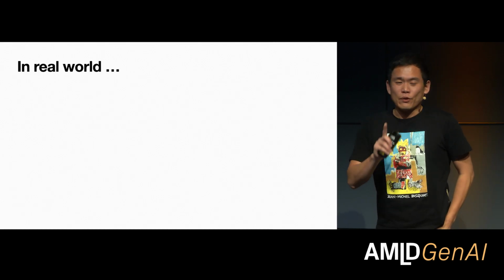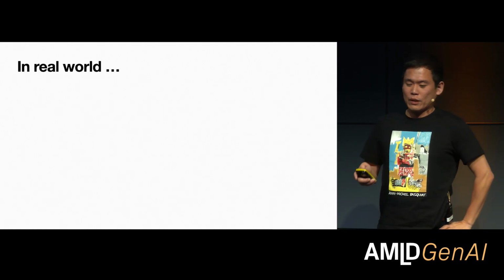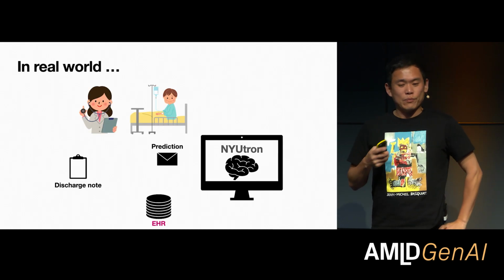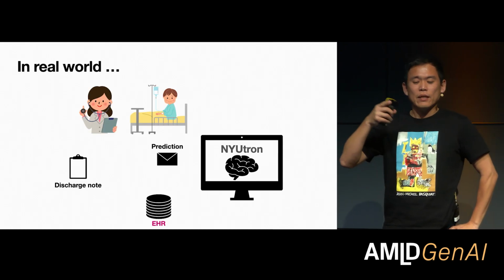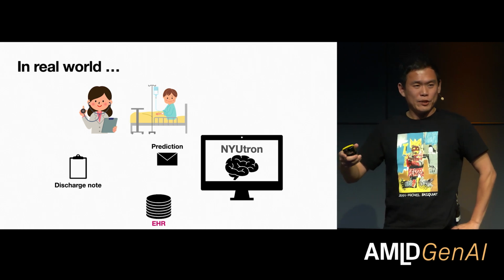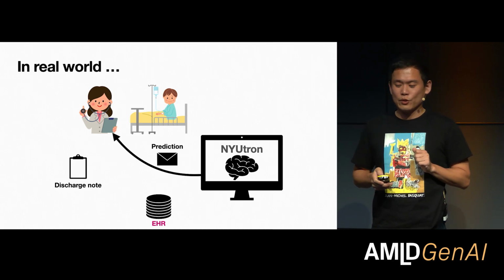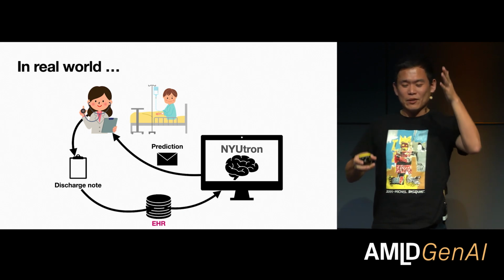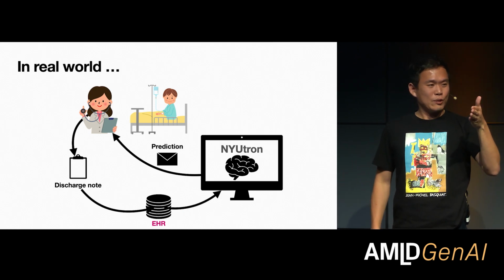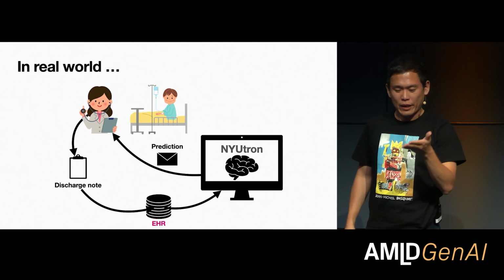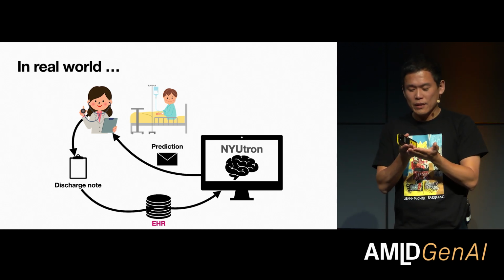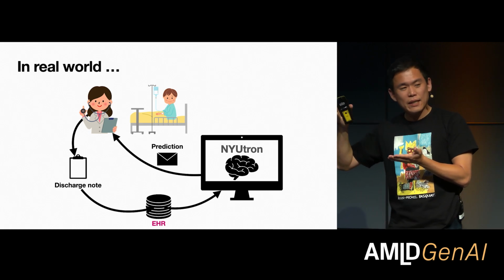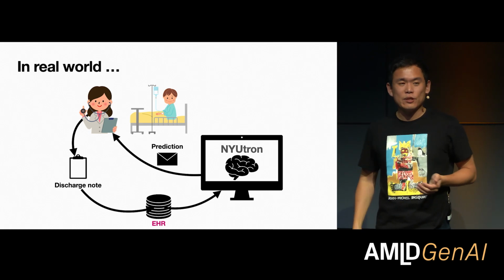And of course, we're very encouraged by all these findings, so what did we do? We actually deployed it in the hospital, such that for the readmission prediction, when the clinician decides to discharge a patient, the clinician is going to write a discharge note that's going to be automatically sent to the EHR, and the EHR is going to trigger sending it to the Neutron. It does the automated inference, and then sends the prediction back to the clinician by email.